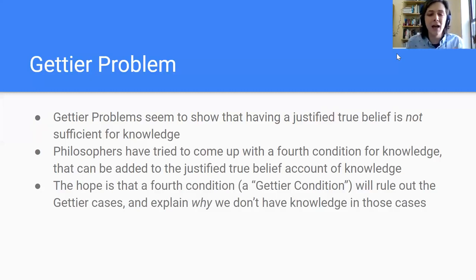And that will explain why they don't have knowledge, because there's this necessary condition they don't meet. That's why. And that's what we want. We want an explanation for why we don't have knowledge in the Gettier cases. And the hope is that finding and adding a fourth condition will give us that explanation and give us that good account of knowledge with necessary and sufficient conditions to really give us a full, deep analysis of what it means to have knowledge.